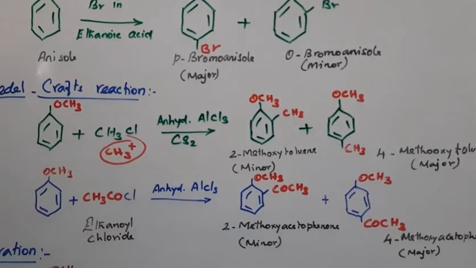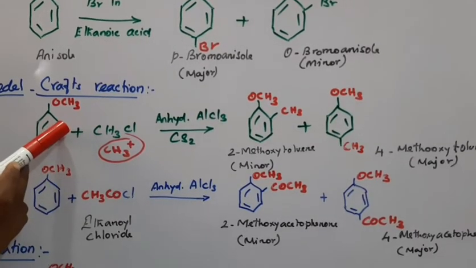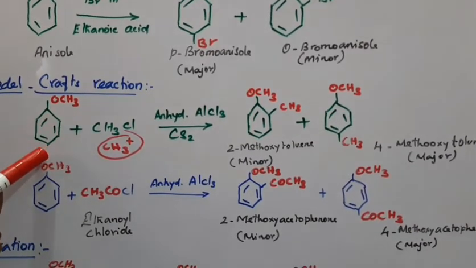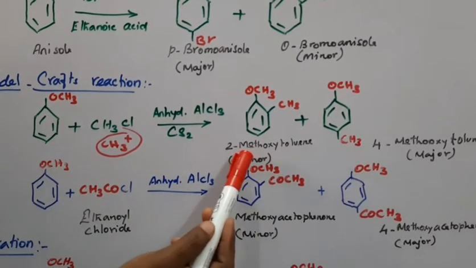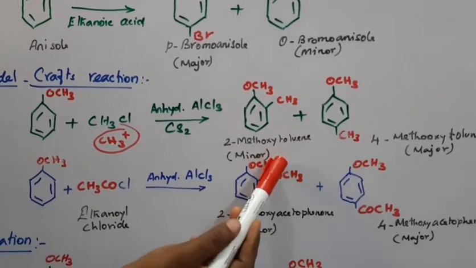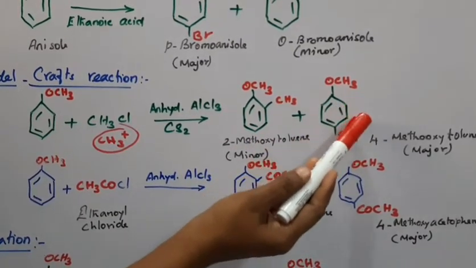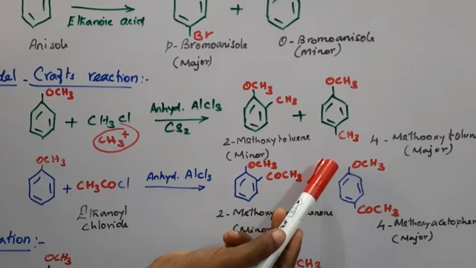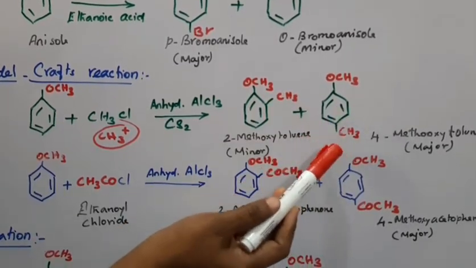This electrophile attacks the ortho position and the para position, and we get 2-methoxytoluene and 4-methoxytoluene. Compared to this, para is major.